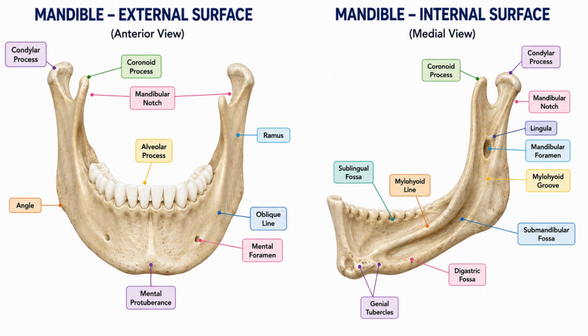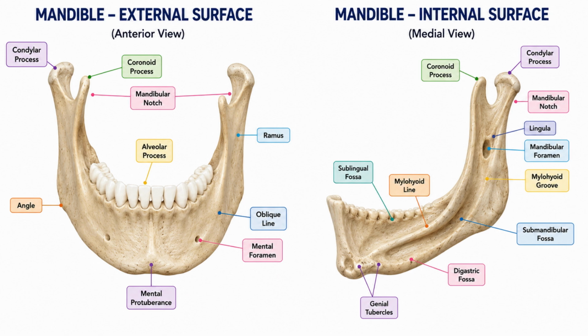Then the oblique line. See the diagram. There is a line-like structure, right? That is running forwards and downwards. This line is nothing but the continuation of the ramus. See the diagram, the ramus continuation. This is known as the oblique line. Then the incisive fossa. Incisive fossa is nothing but the depression below the incisor teeth, in the anterior region above the symphysis menti.